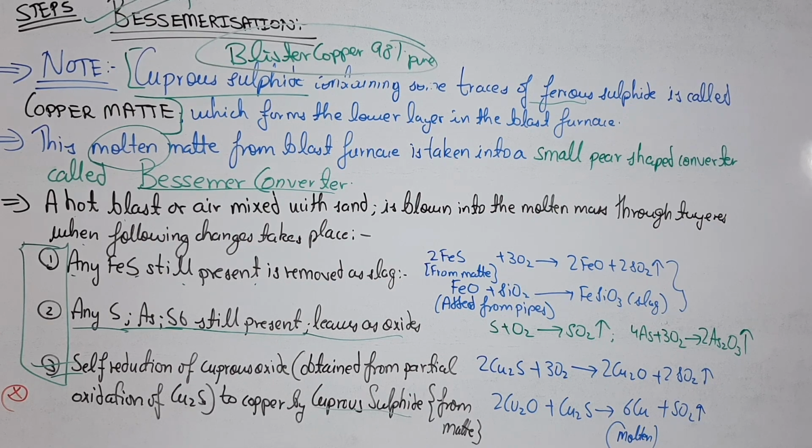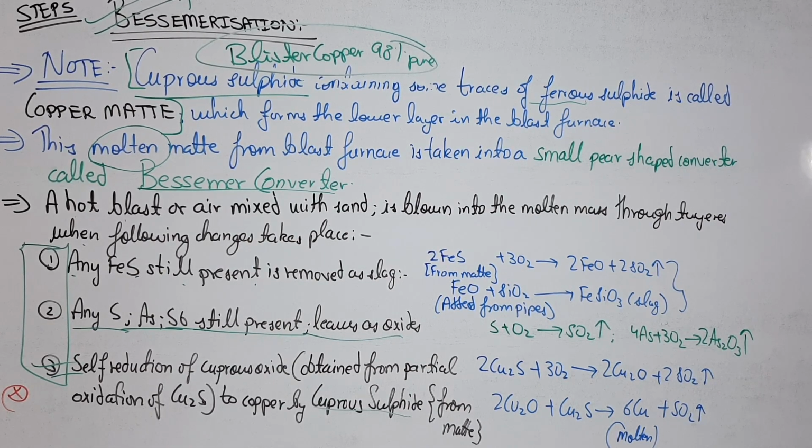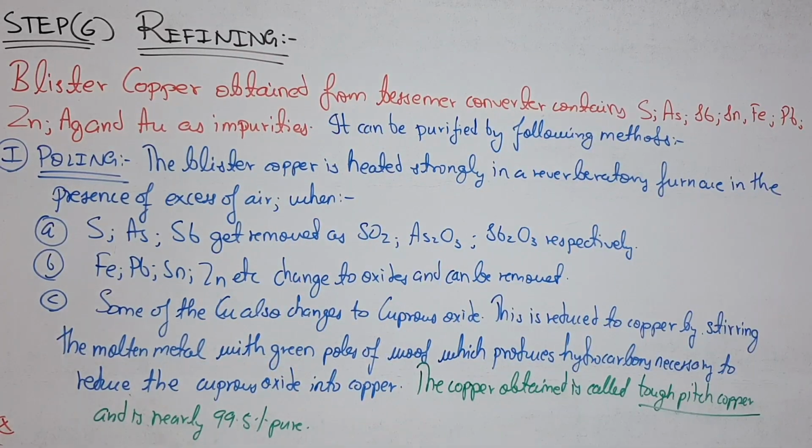Okay, now coming to the refining procedure. The last step, step 6, is refining, and it can be done by two methods, poling and electrolytic refining. In this we are talking about poling. In the previous step, during Bessemerization, we got blister copper which was 98% pure.